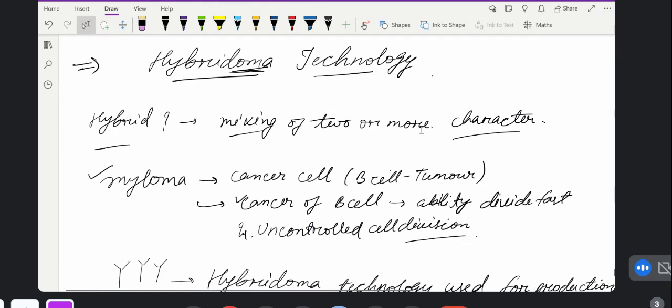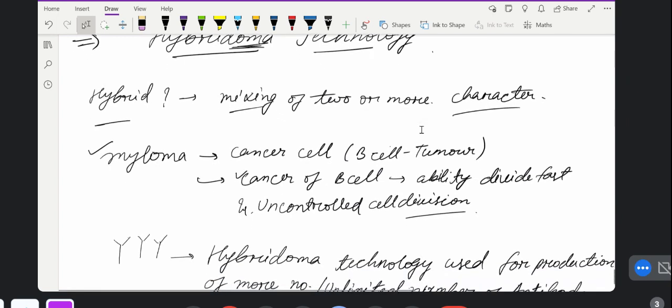Hybrid means a hybrid animal. A hybrid animal means you mix the characters of two different species in one animal. So what does a hybrid laddu mean? You mix a motichur laddu with a besan laddu, and you make another laddu. That is a hybrid thing.